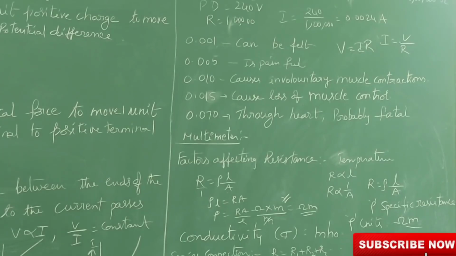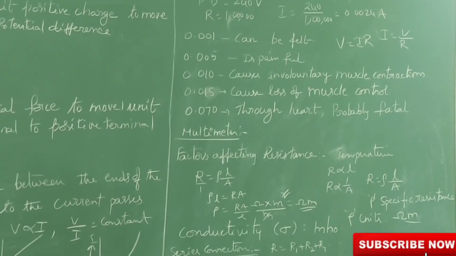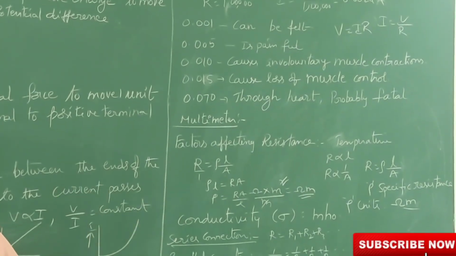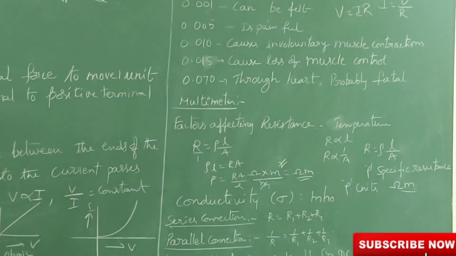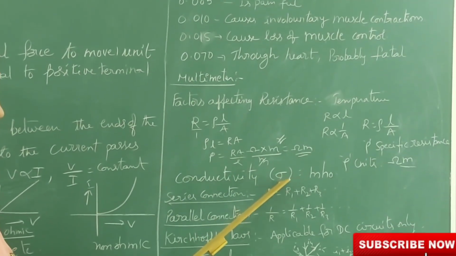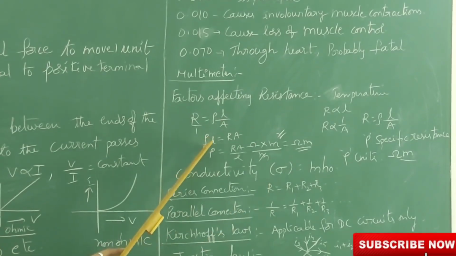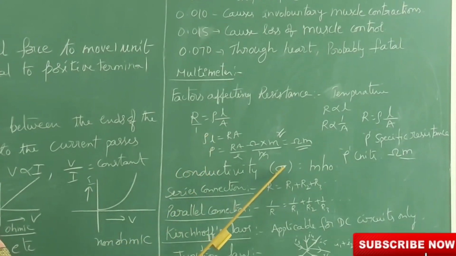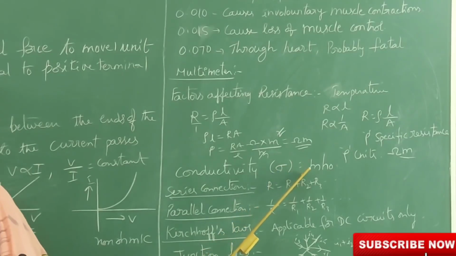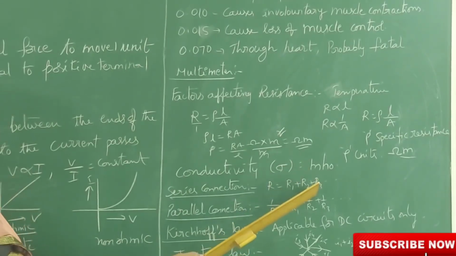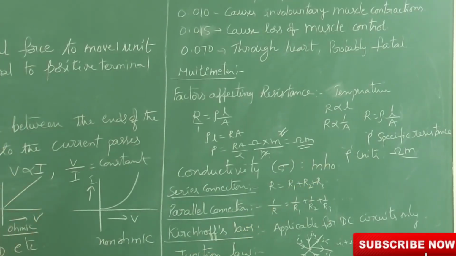The reciprocal of resistivity is called conductivity. Resistivity we denote with rho. Conductivity we denote with sigma. The unit of conductivity is called mho.